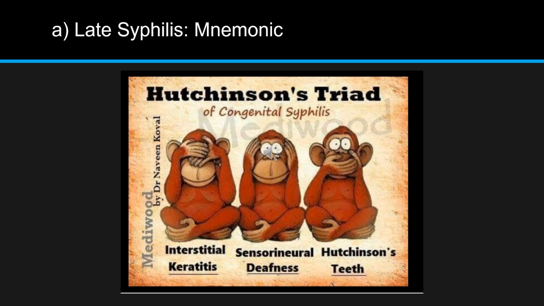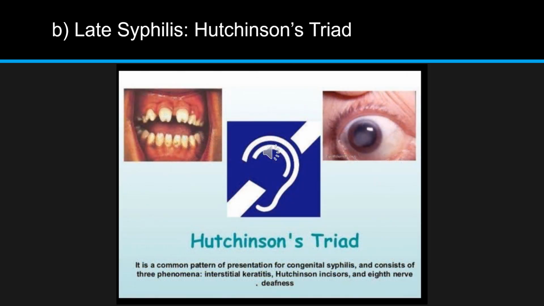As in Gandhiji ke bandar, one is covering the eyes, one is covering the ears, and one is covering the mouth. These actions indicate three specific points. First is hiding his eyes, so it is showing interstitial keratitis. Second one is covering his ears, so it is showing sensorineural deafness. And third is covering his mouth, so it is showing Hutchinson teeth. So eyes say interstitial keratitis, ears say deafness, and mouth says teeth. So that was the mnemonic.